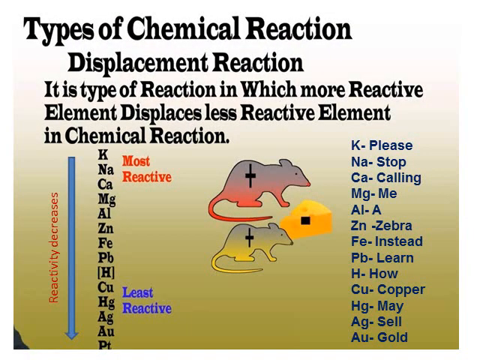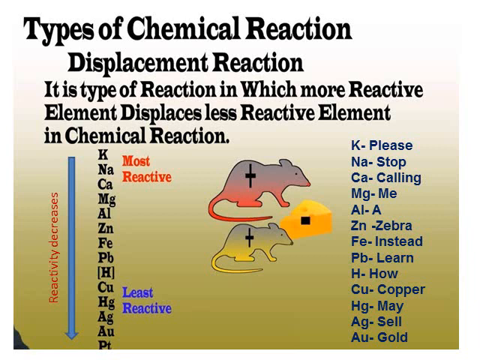Children, in order to know which element is more reactive and which is least reactive, we cannot work it out from the displacement reaction. So the elements are arranged in the order of their decreasing reactivity.